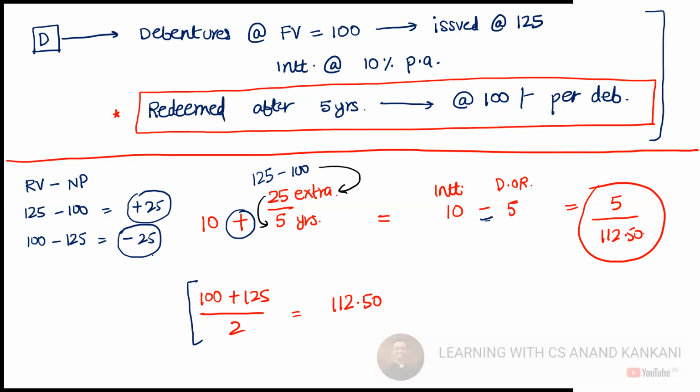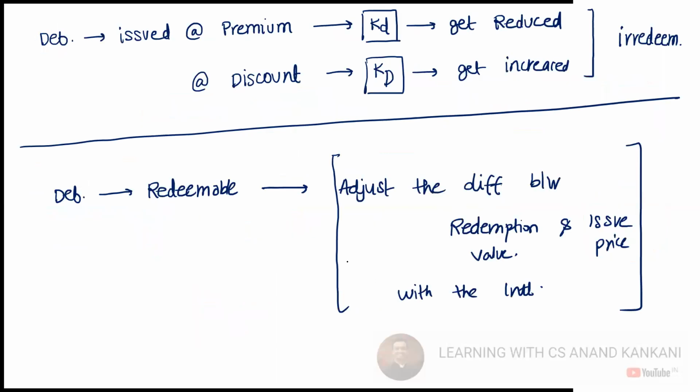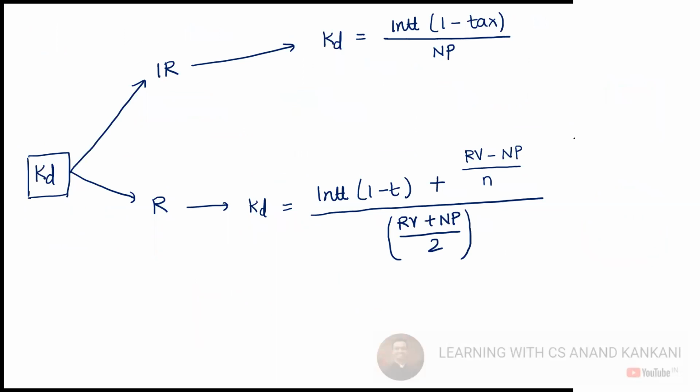So 5 rupees we will add here. If it's a gain, we will deduct, and if it's a loss, then we add 5 rupees to the interest cost. That's our overall interest cost of debt. Again, it can increase or it can decrease. So when debentures are redeemable, we have to adjust the difference between the redemption value and the issue price along with the interest. And this is how we finally got the formula for our cost of debt and cost of preference.